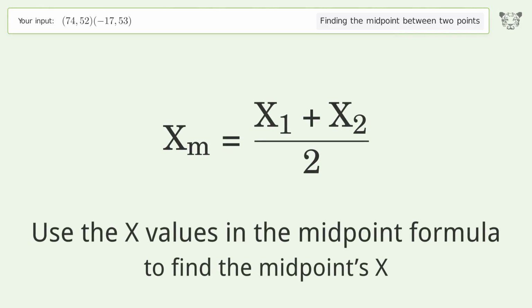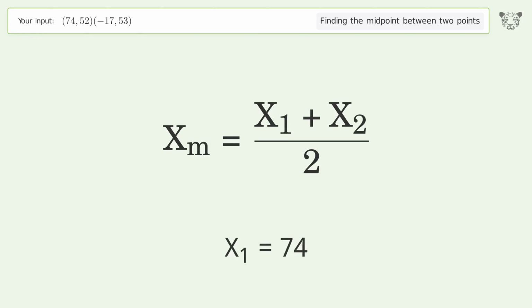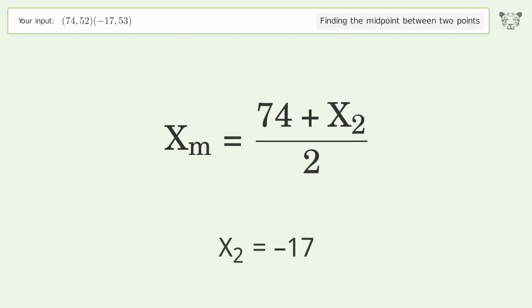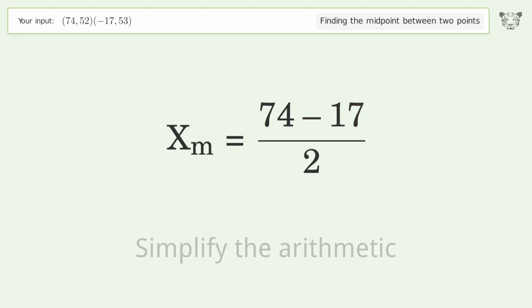Use the x values in the midpoint formula to find the midpoint's x. x1 equals 74. x2 equals negative 17. Simplify the arithmetic.